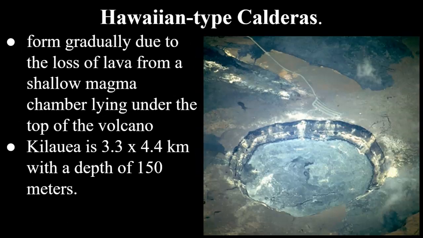Unlike calderas such as Crater Lake, many calderas form gradually due to the loss of lava from a shallow magma chamber lying under the top of the volcano. This will happen in Hawaiian-type calderas. Kilauea has a size of 3.3 by 4.4 kilometers and a depth of 150 meters. Caldera Kilauea was formed as a result of gradual immersion, when magma slowly drained laterally from the underlying magma chamber, leaving the apex without support.